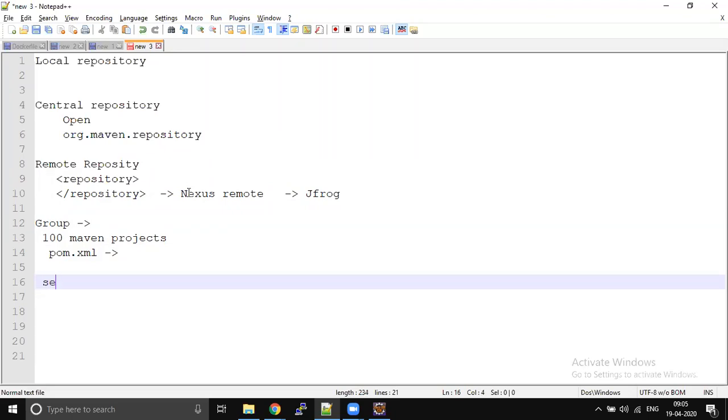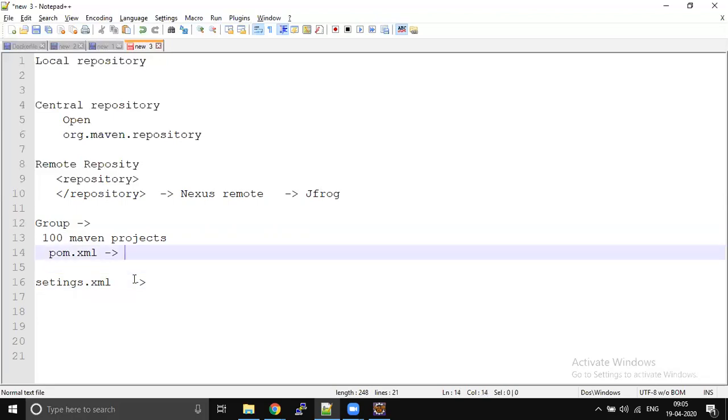So the best solution is settings.xml. If you maintain the settings.xml file, this is the default configuration which is applicable for all the Maven projects.